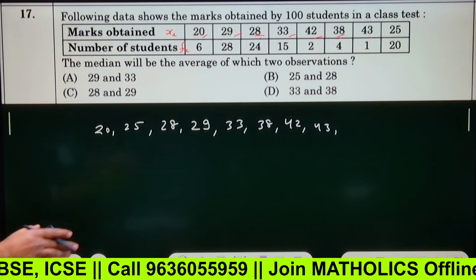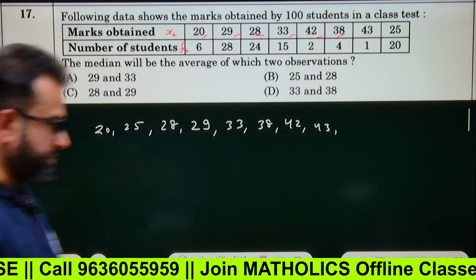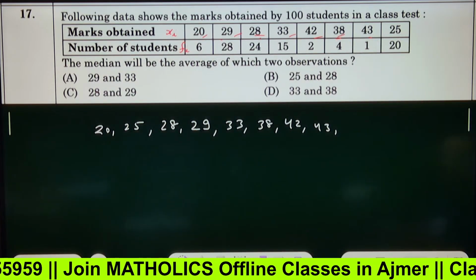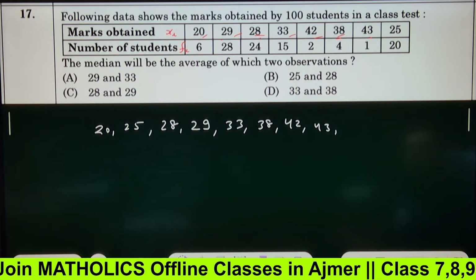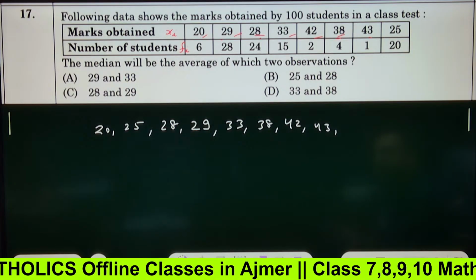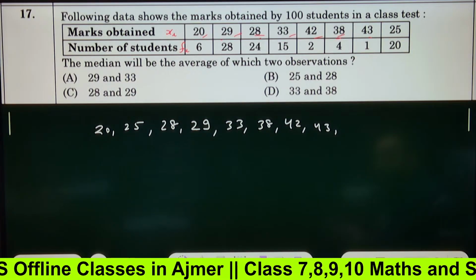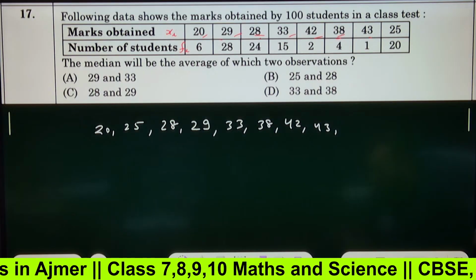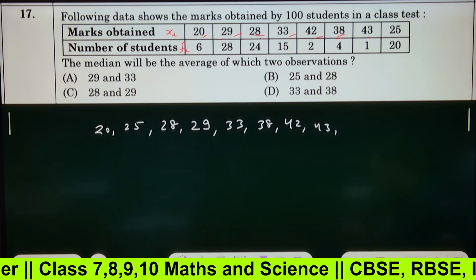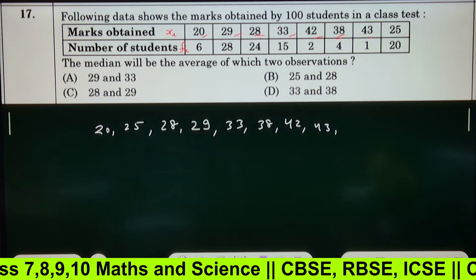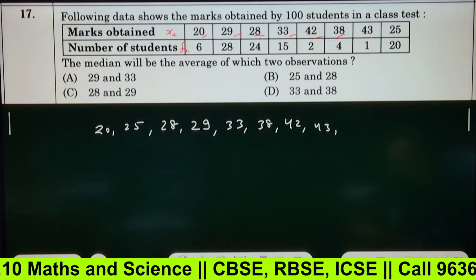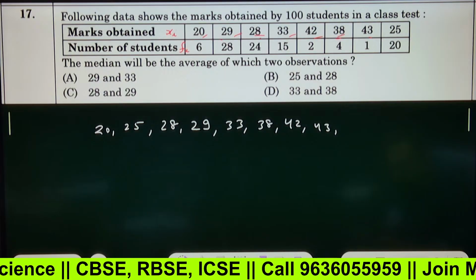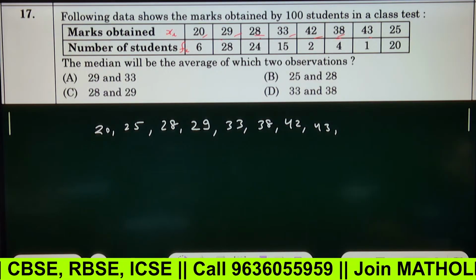The question says, again I'm reading: the following data shows the marks obtained by 100 students in a class test. The median will be the average of which two observations? 29 and 33, 25 and 28, 28 and 29, like that. This is an oral question, you guys must tell me how to do it. Try. I'm taking a 1 minute break.